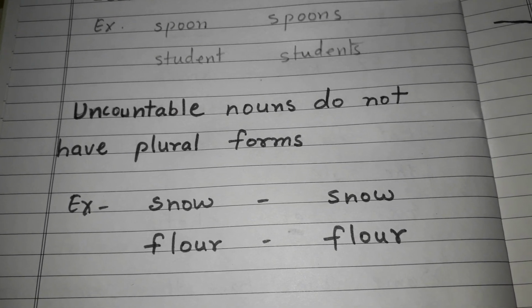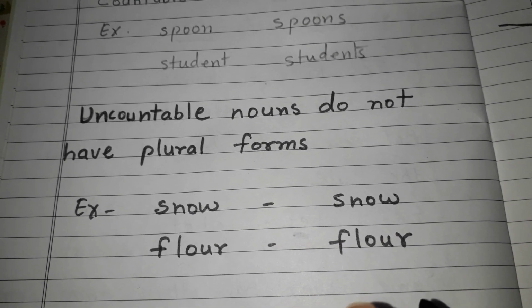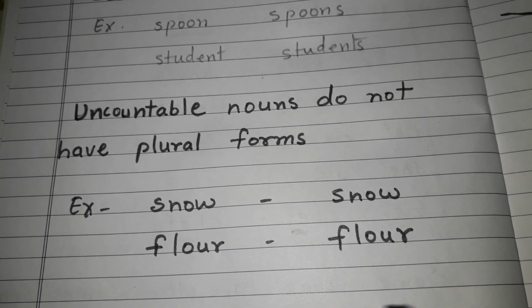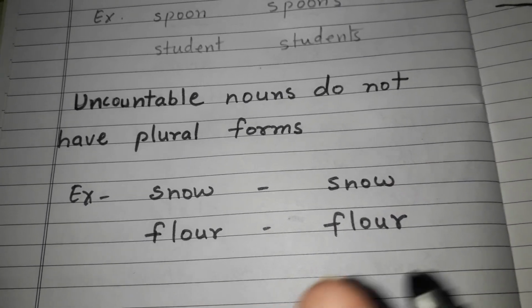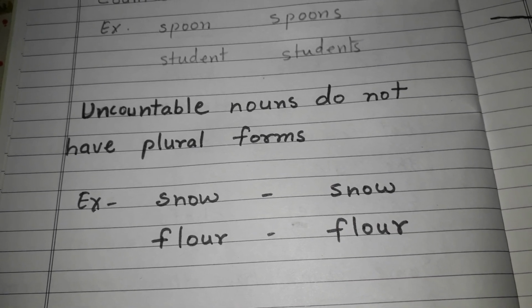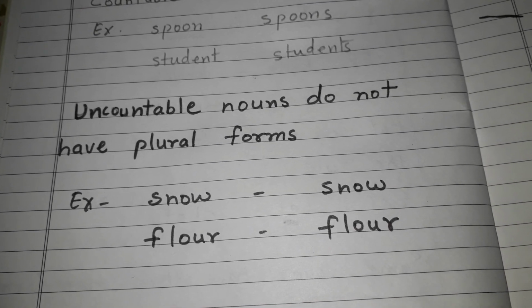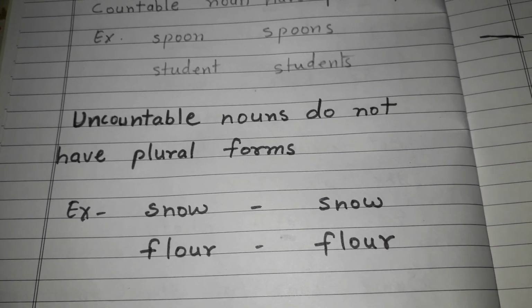So uncountable nouns, they are not counted, हम उनको काउंट नहीं कर सकते हैं, that's why they are uncountable nouns. Just like snow, we cannot count snow, the liquid forms we cannot count. Just like many things are there, oil is there, milk is there, that will be milk only, and that is uncountable. How can we count milk?